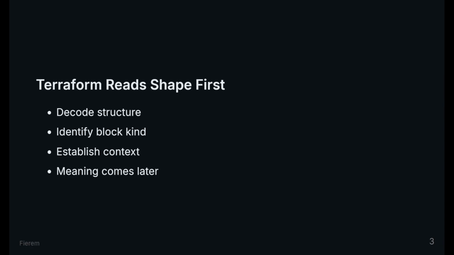Terraform does not begin by reading values. It begins by decoding shape. Before meaning exists, structure must be understood. Terraform first identifies what kind of block this is and how it fits into the configuration body. Only after decoding structure does meaning emerge.